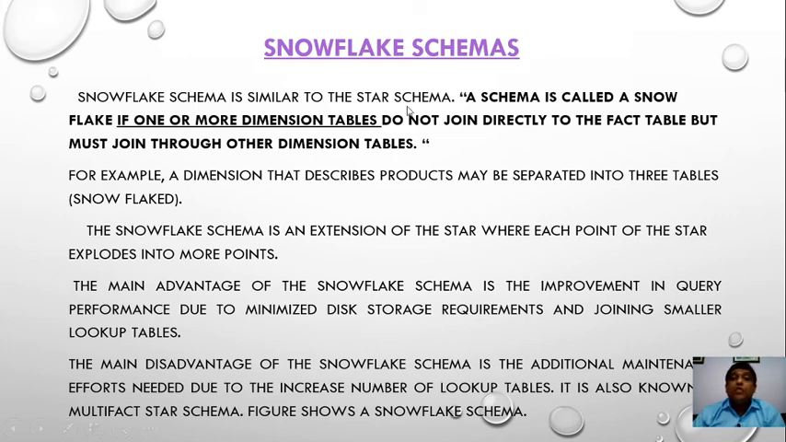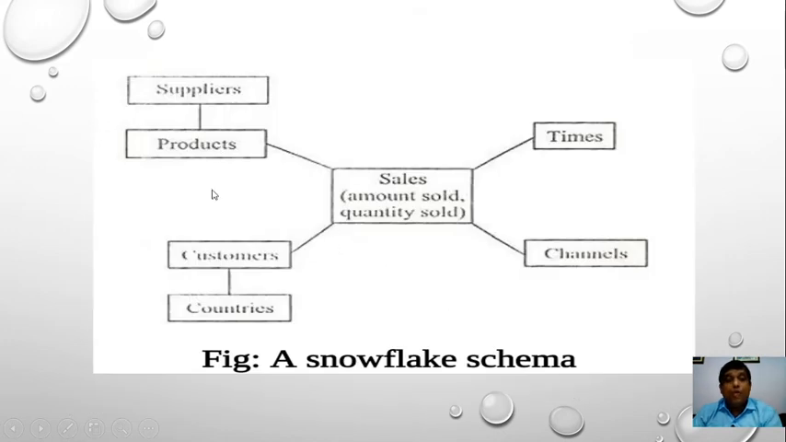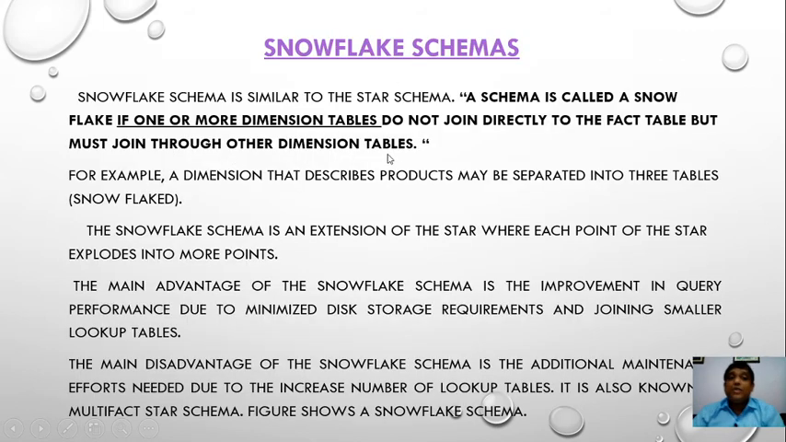The Snowflake schema is similar to the star schema, but there is a small difference. A schema is called a Snowflake schema if one or more dimension tables do not directly join to the fact table, but must join through other dimension tables. Remember it. For example, a dimension that describes products may be separated into 3 tables.